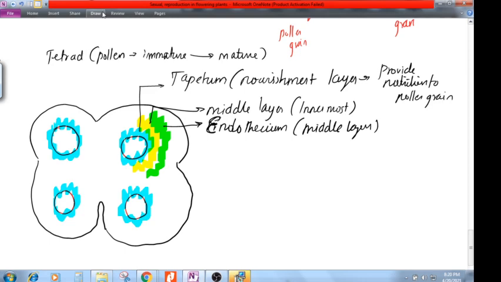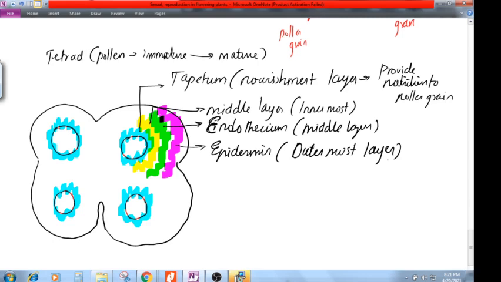All these three layers are going to protect the pollen grain till maturation. So remember all the layers. A total of four layers are there. One is the nourishment layer, another is the innermost middle layer, and the outermost. The nourishment layer is called the tapetum, the middle layer is called the endothecium, and the outermost layer is called the epidermis.